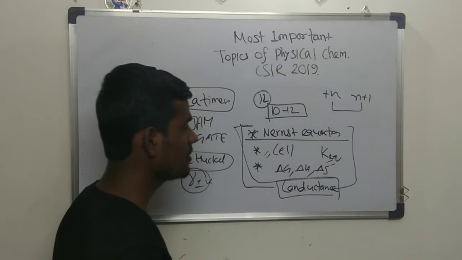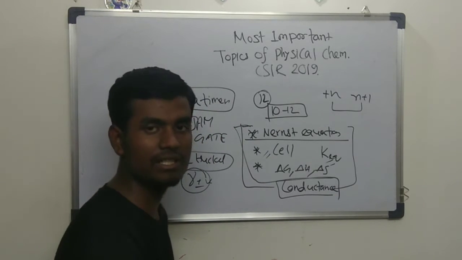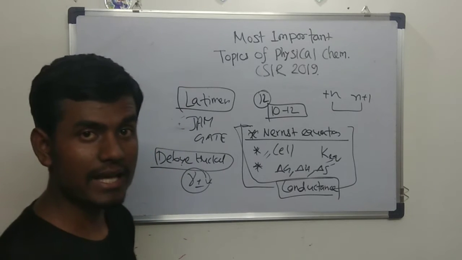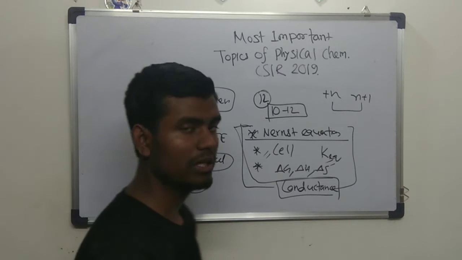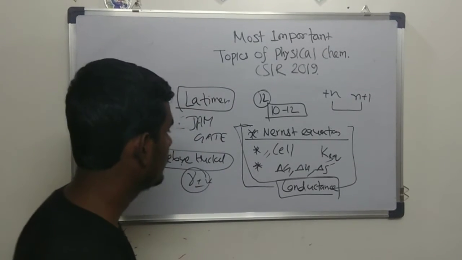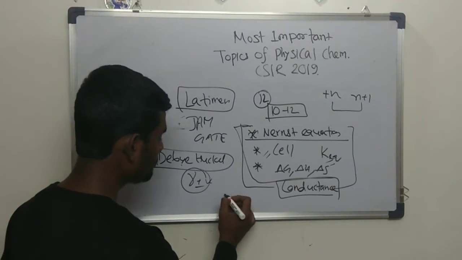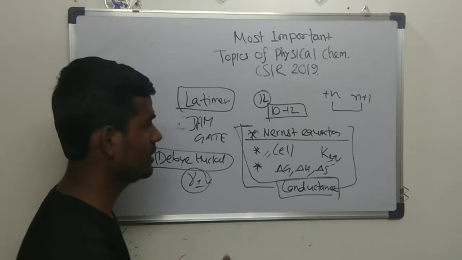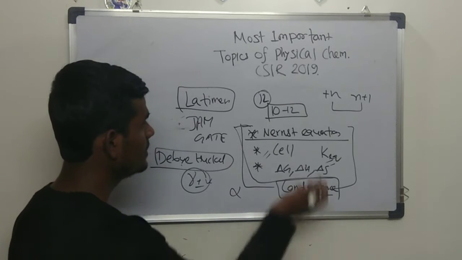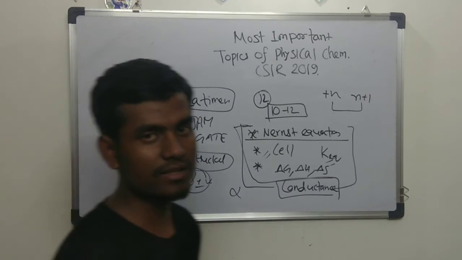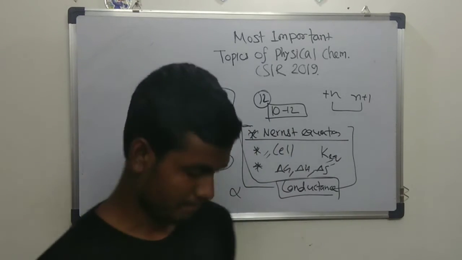Some basic formulas of conductance, conductivity, equivalent conductance, and lambda 0 molar conductivity, and how the units are related. For example, they will give an acid, how it dissociates, and they will ask for alpha and the K value. These are the typical problems asked every year in CSIR.